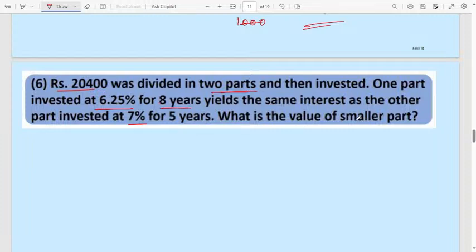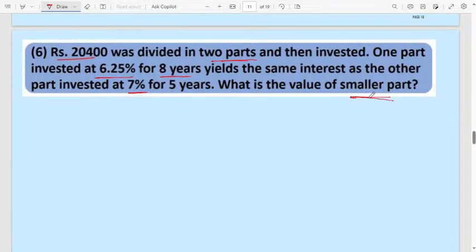What is the value of the smaller part? Here the amount will be 20,400. Divided means we don't know how they will divide. Consider one as x. Another one is 20,400 minus x.